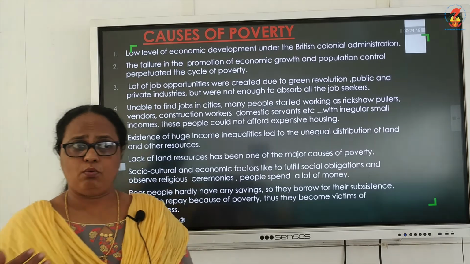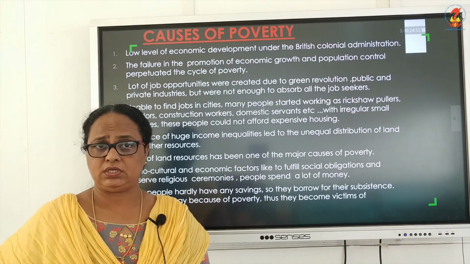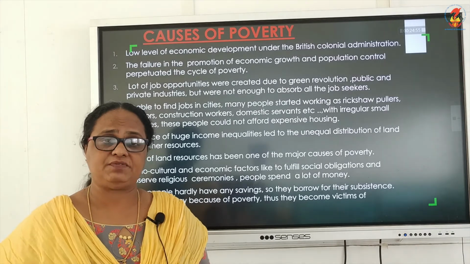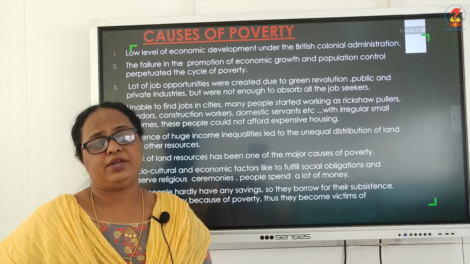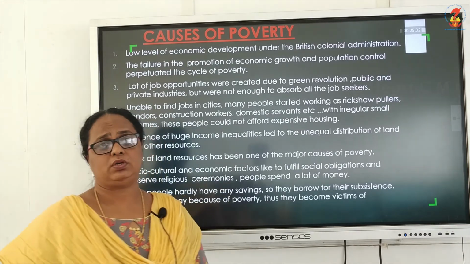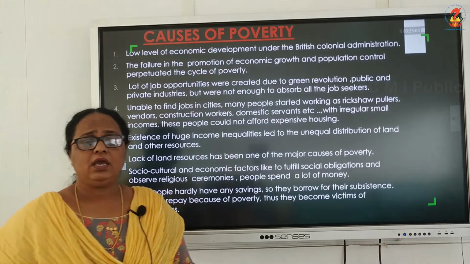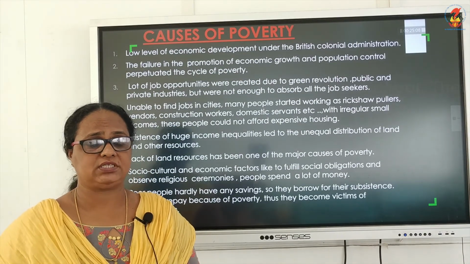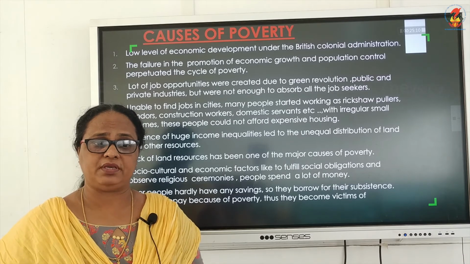We must be aware of what the different causes of poverty are. On the basis of that, we have to know certain steps we have to take in order to reduce poverty. So first let us understand the causes of poverty. First, as I said, the low level of economic development under the British colonial administration is one reason.